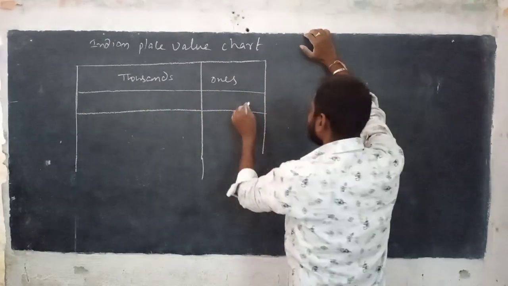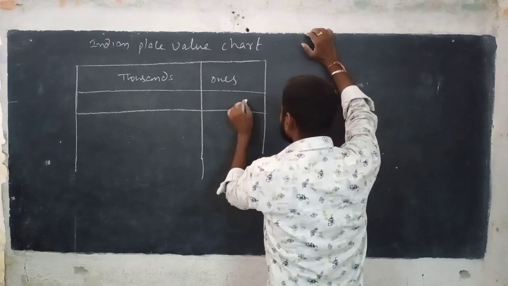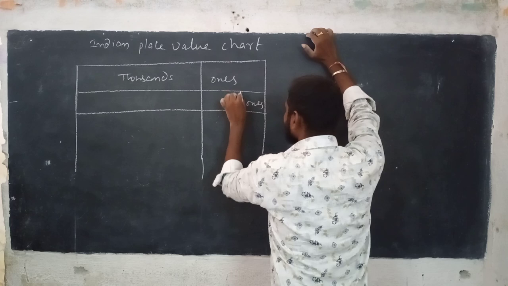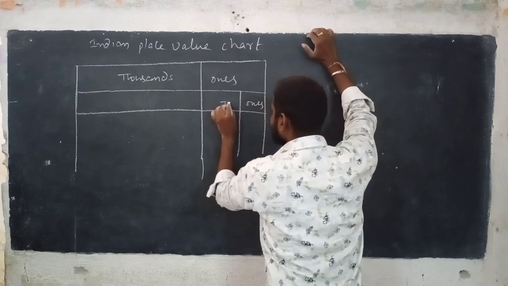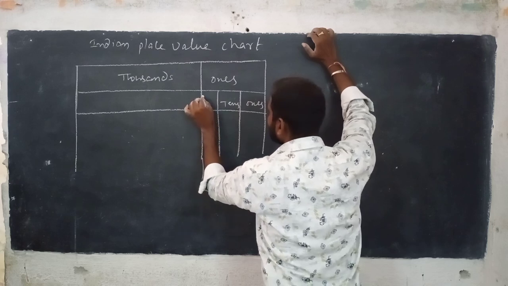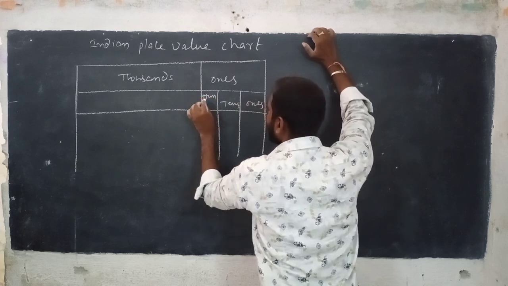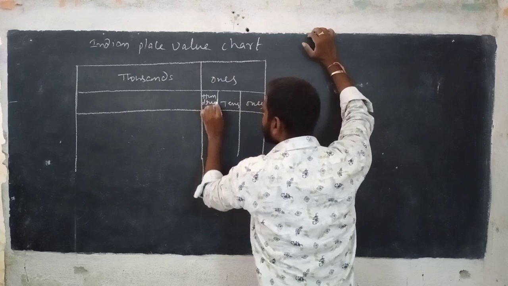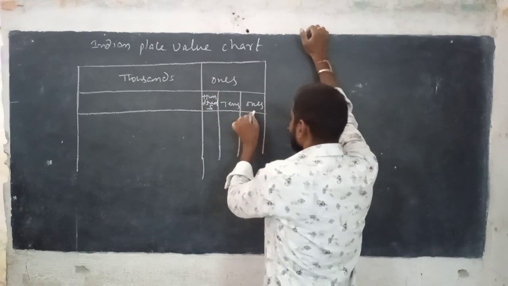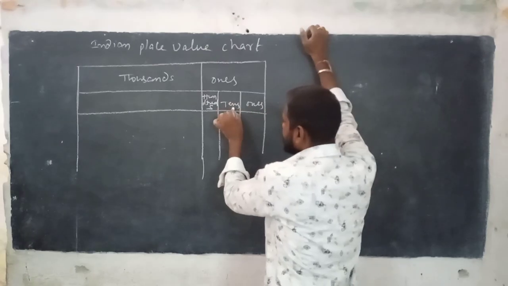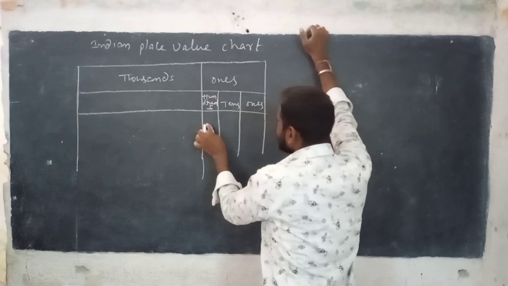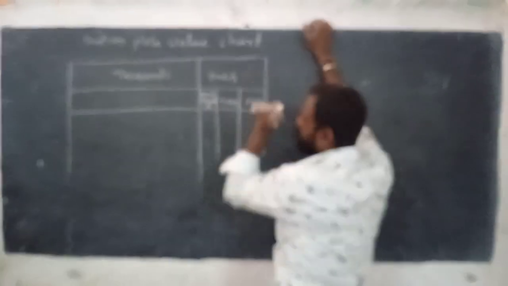So here, ones place, tens place, third one, hundreds place. Next, ones place, tens place, hundreds place. These three places are in ones period.